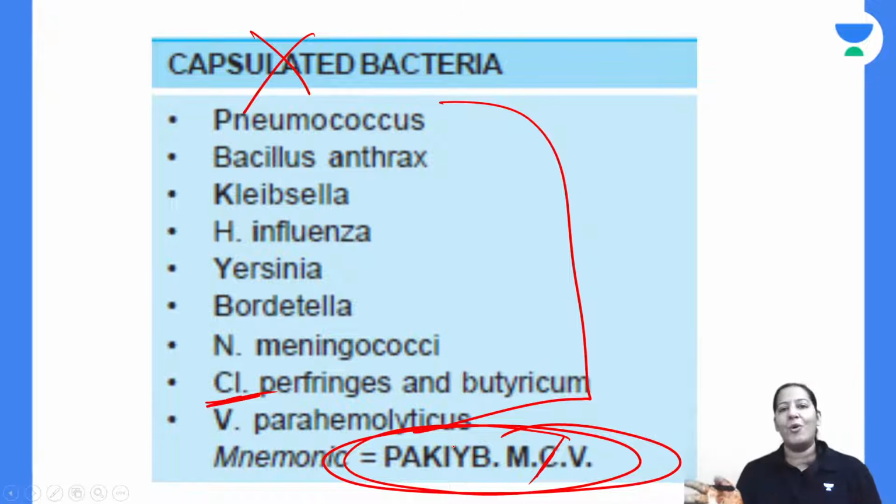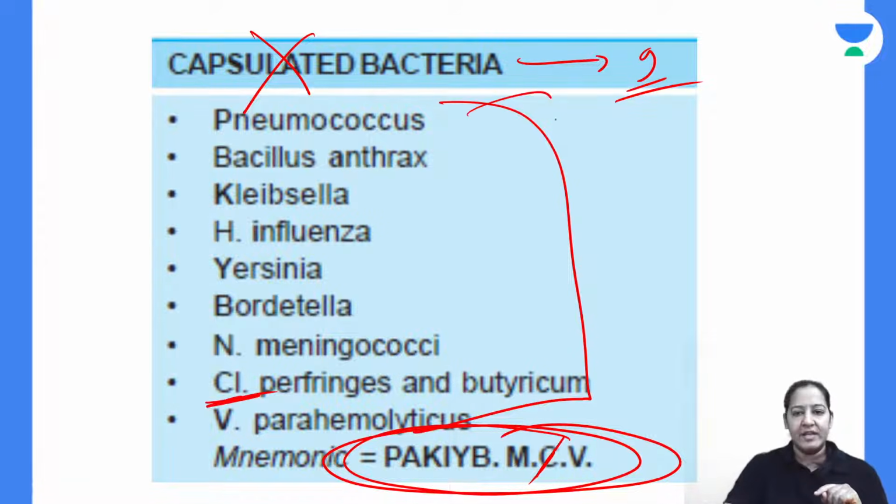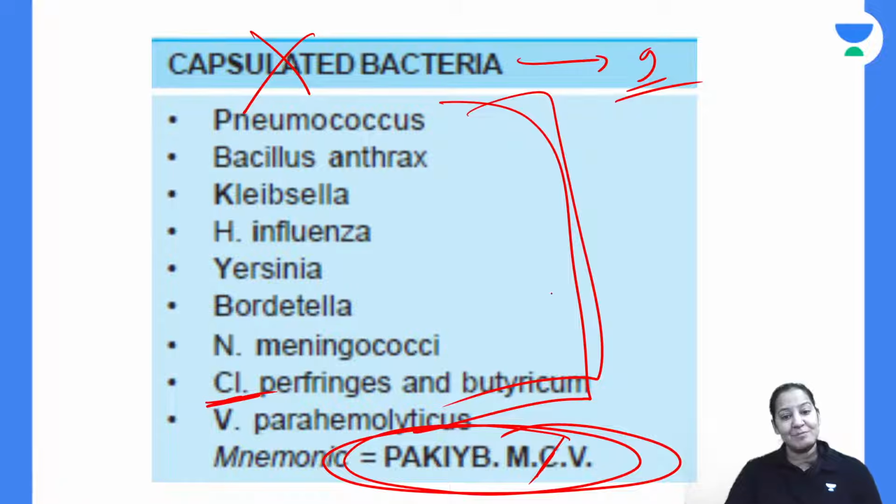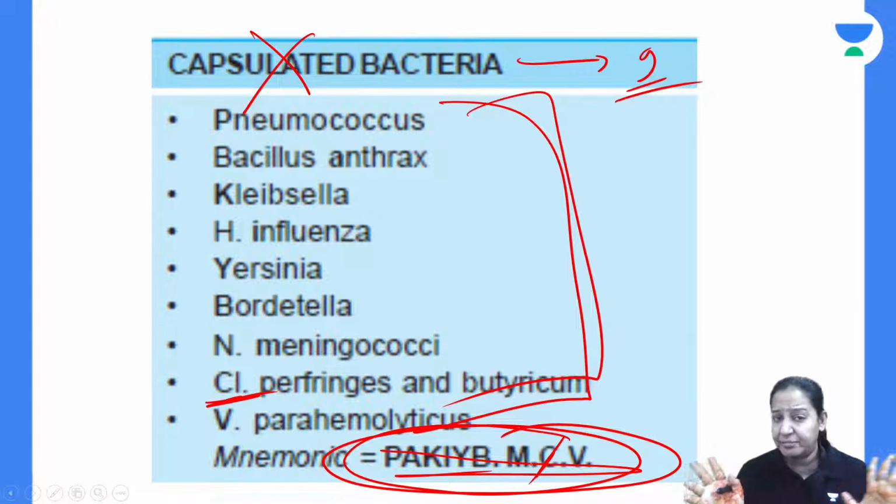This mnemonic you already know. I have discussed it in episodes 1 and 2, so I am not reading it again. Apply this mnemonic to all bacteria. If the bacteria is coming in this mnemonic, it is capsulated. If not, it is not capsulated. Only 9 bacteria in the world are capsulated, and the names are in front of you. The mnemonic is PACAP MCV. These are the 9 capsulated bacteria. Corynebacterium diphtheriae is not coming in this mnemonic, that's why it is non-capsulated.